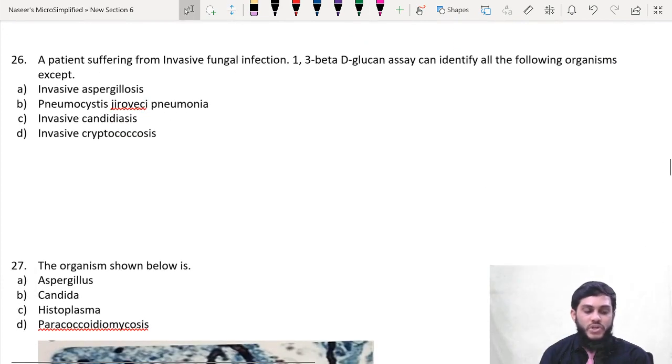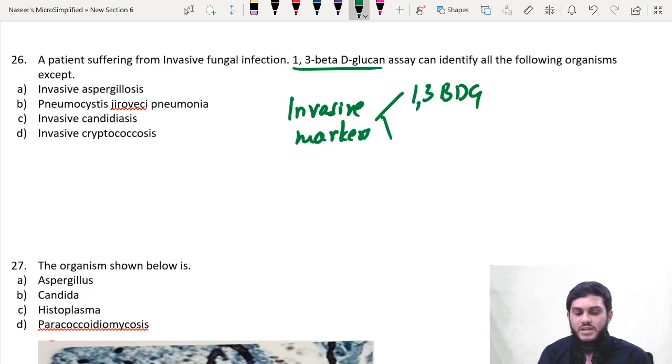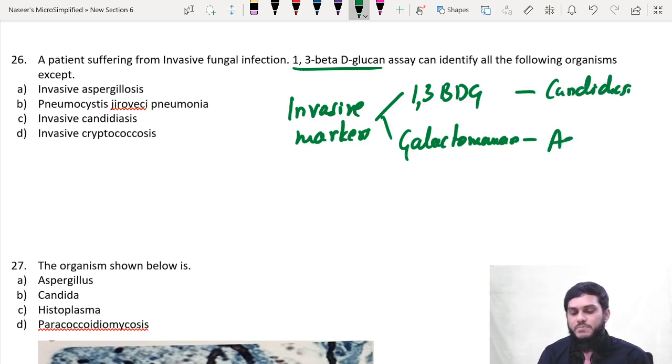So next question, a patient suffering from invasive fungal infection, 1,3-beta-D-glucan, right? Invasive marker. There are two invasive markers: one is 1,3-BDG, beta-D-glucan, and the second is galactomannan. These are the two markers for invasive fungal infection. 1,3-BDG is a marker for candidiasis, and galactomannan is a marker for aspergillosis.